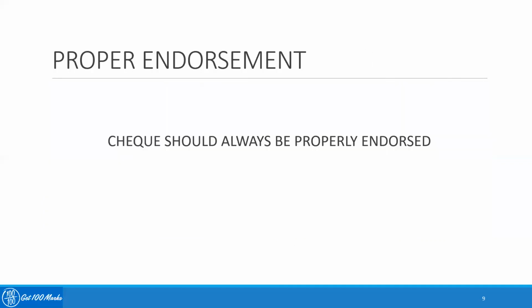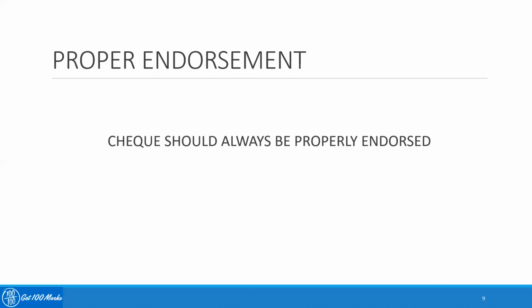And the last precaution that the paying banker has to take care of while making the payment against the instrument is the case of a proper endorsement. The check must be properly endorsed. In the case of a bearer check, the endorsement is not legally necessary. Okay, but in case of an order check, the endorsement is necessary. Bearer check means it's an open check, anyone coming with the check can obviously get payment against that.